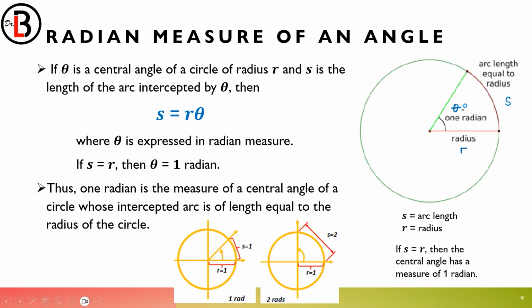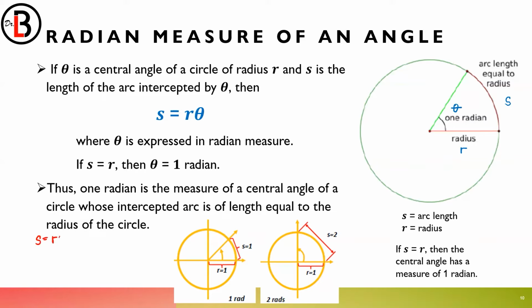Isn't it that theta is an angle? So it has to be 1 radian, because if there are no units left in an angle measurement, it's actually what you call radian. So thus, 1 radian is the measure of a central angle of a circle whose intercepted arc is of length equal to the radius of the circle. So it's quite difficult to understand. What does this mean? Okay, let's go back to the simple definitions and examples.